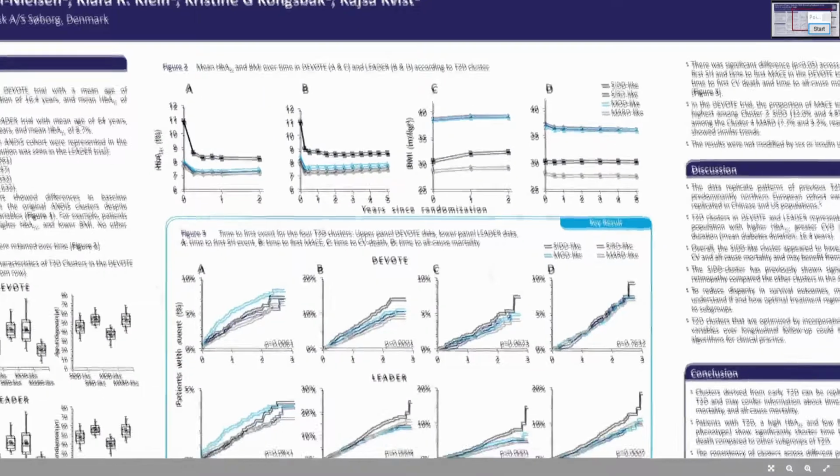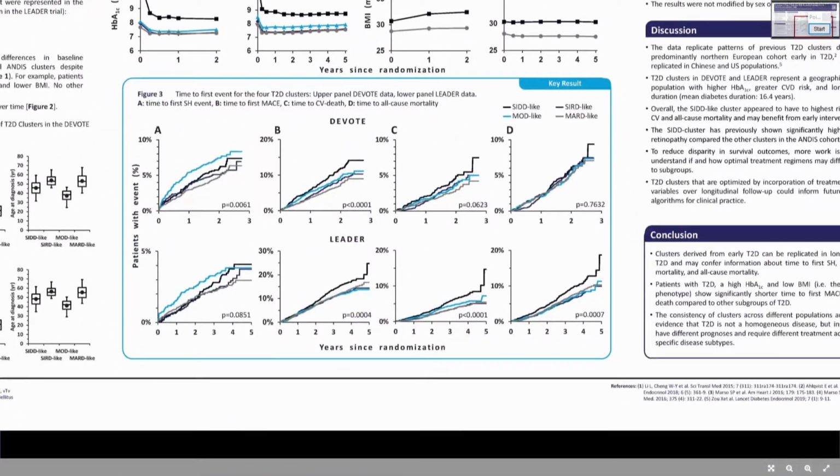And then most interesting, if you look at figure 3, it's the time to the first of various events. In panels A, it's the time to the first severe hypoglycemic event. In panel B, the time to the first MACE event. C is time to cardiovascular death, and D, time to all-cause mortality.